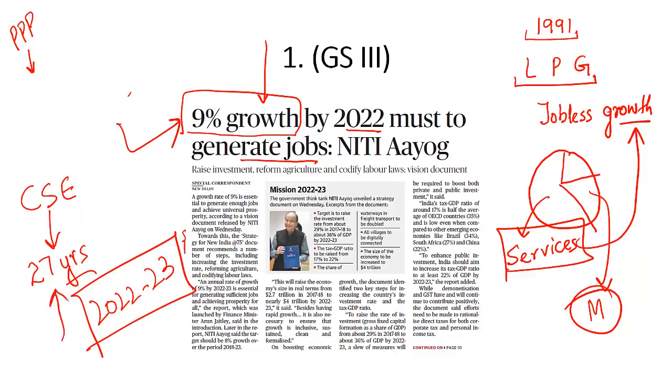So now is the right and the golden time for you to clear the examination if you are beyond the age group of 27 years. That is what you need to understand from this newspaper article, but we will have an elaborate discussion on this Strategy for New India at 75 document in our weekly Economy This Week lectures.